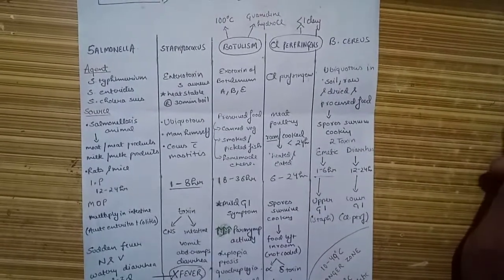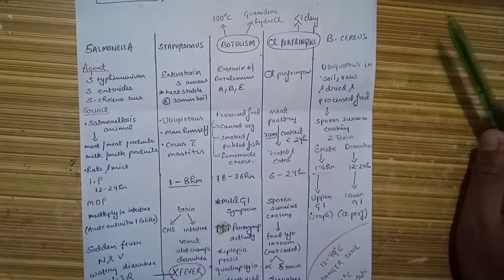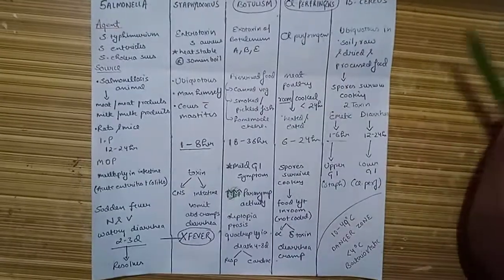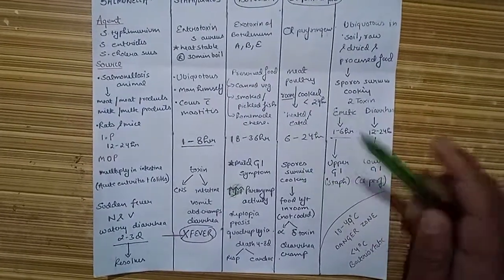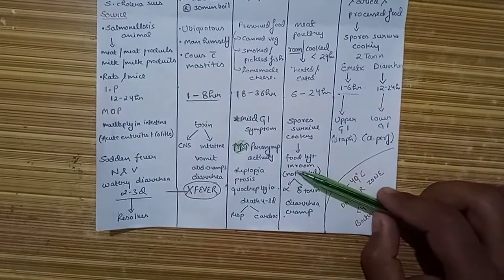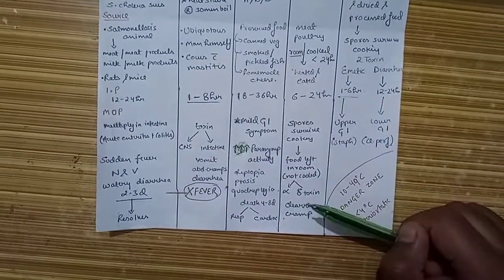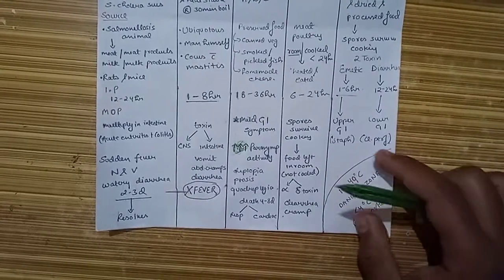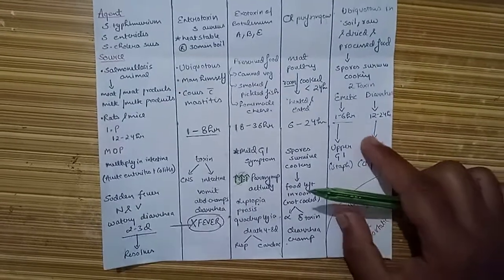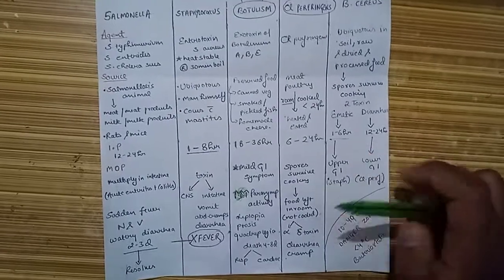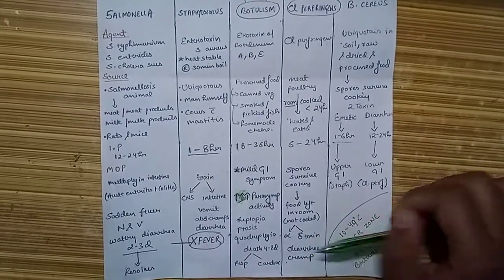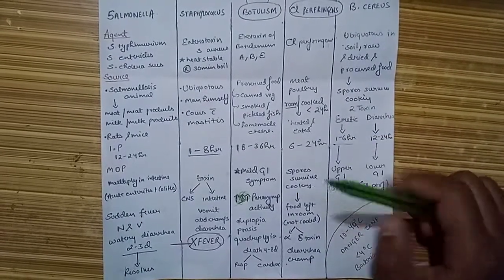What happens is that the bacteria form spores in that food, and by heating, the bacteria may be killed but the spores survive. These surviving spores form alpha and theta and other toxins, which lead to manifestations of diarrhea, cramps and vomiting. Generally, lower GI symptoms predominate in Clostridium perfringens.